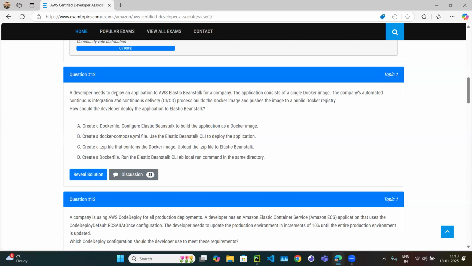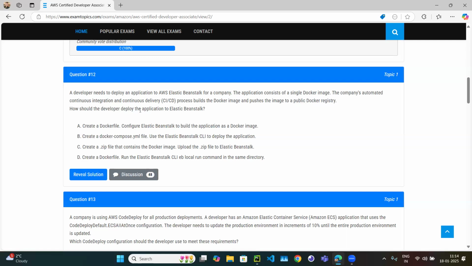So the application contains a Docker image, not a Dockerfile, and that image was already pushed to the Docker registry using their automated process.